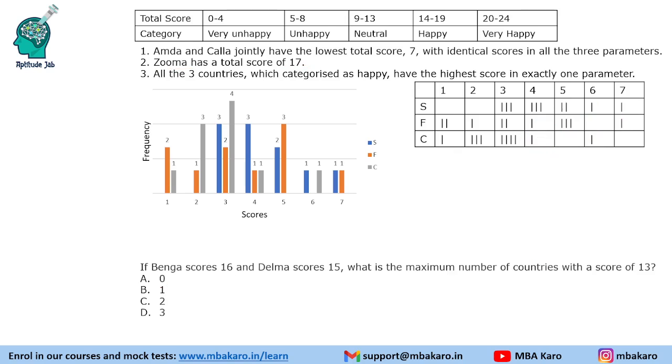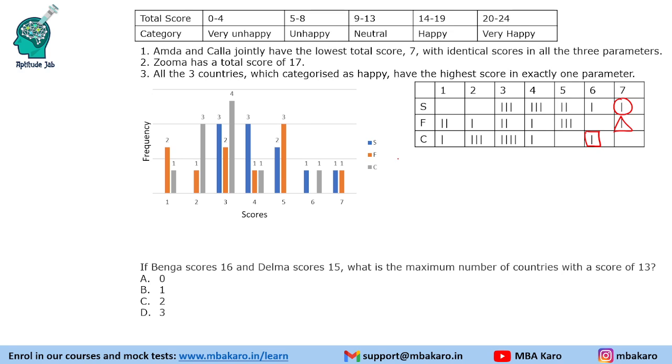Next question. If Benga scores 16 and Delma scores 15, what is the maximum number of countries with a score of 13? Okay. So again, we will follow the same process that we did and find out which is Benga and which is Delma. Now, it is given that Benga is 16 and Delma is 15. So we will have to make all those possibilities, right?